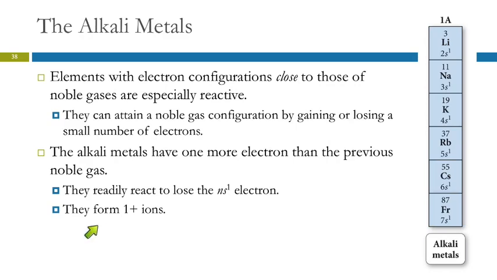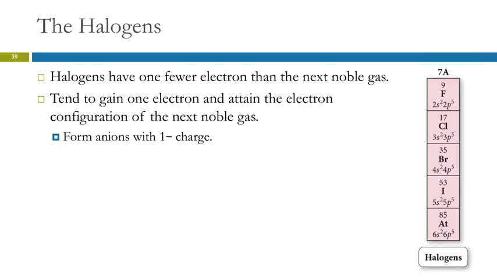So they tend to form +1 ions, and they're losing that s electron that causes them to be different. The number of protons doesn't change, but the number of electrons does, and now they're ions. So these are very reactive because they very readily react to form the ion. Does that make sense? They're trying to be like the noble gases.